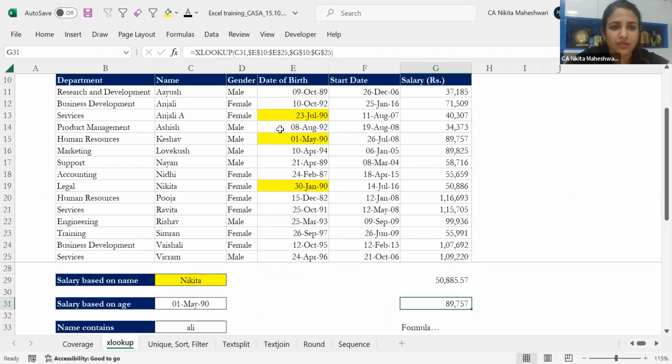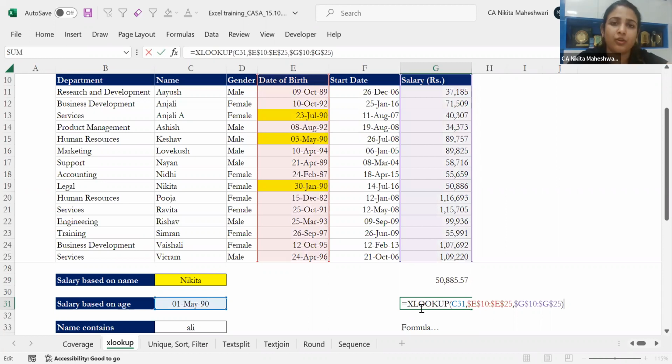Let's say, for example, this person was not born on 1st of May. This person was born on 3rd of May. Now, since my value is not matching over here, it is giving me an NA. Now, let's say my boss says, okay, just give me the nearest to 1st May. If there's not a 1st May person, give me the nearest to 1st May 90. Now what to do in that case?